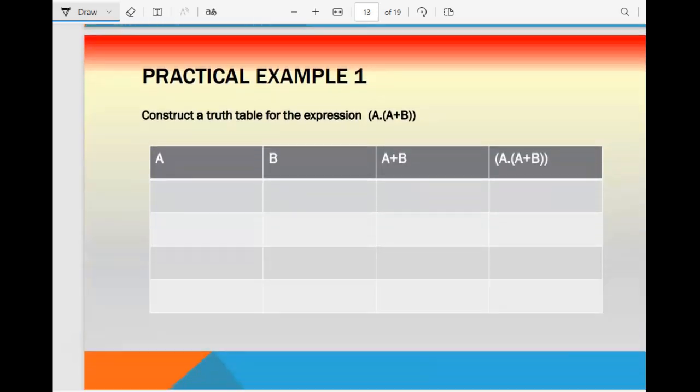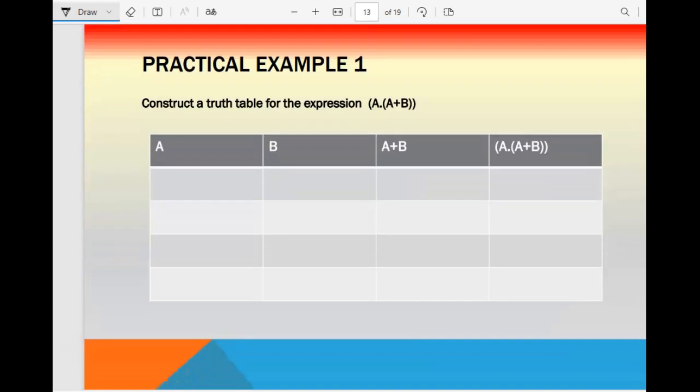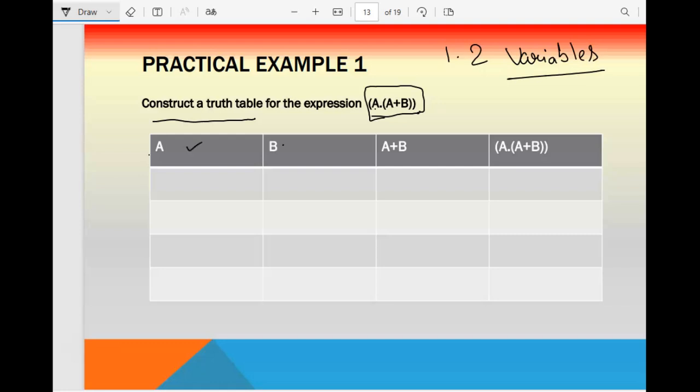Next, let us start with a practical example to understand it in a more proper way. Here you can see this is the expression, and they are asking us to create the truth table of this expression. How many variables are there? 2 variables are there in this expression, right? So first I have taken 2 columns for the 2 variables, and then you have A plus B here.